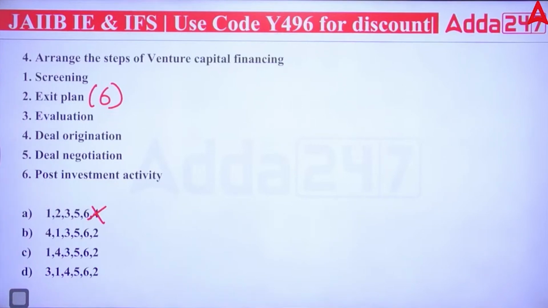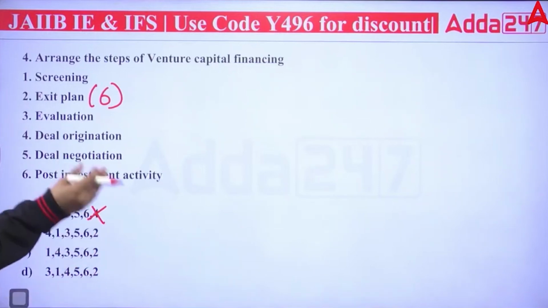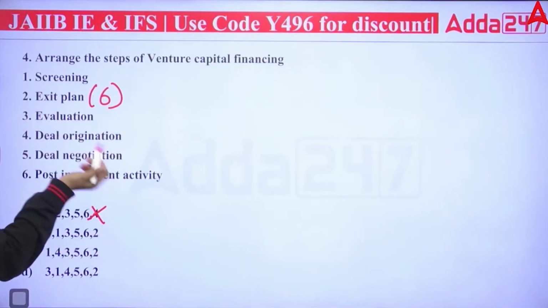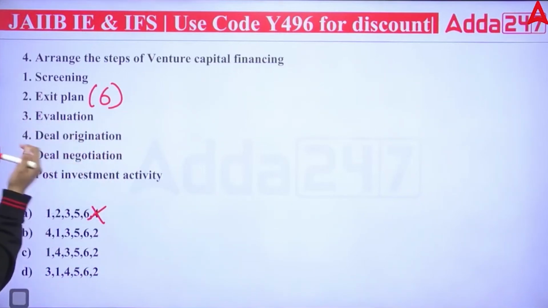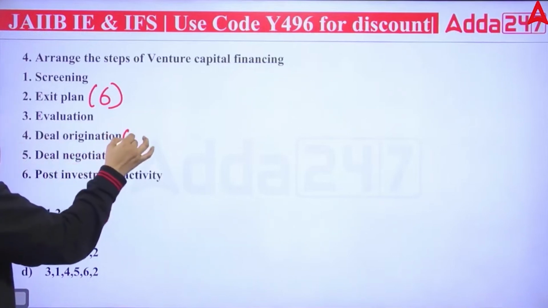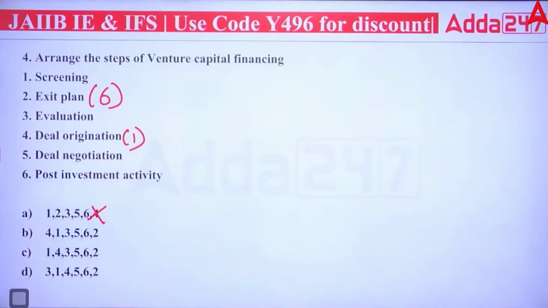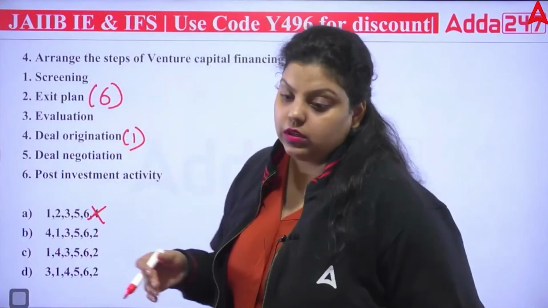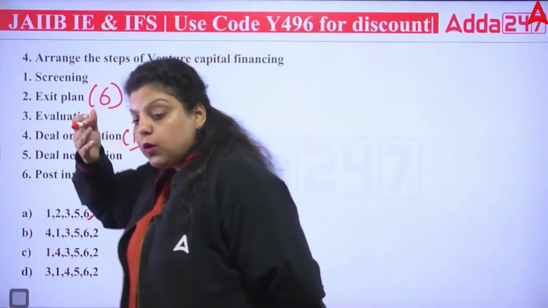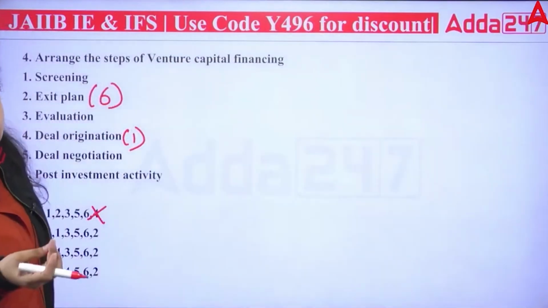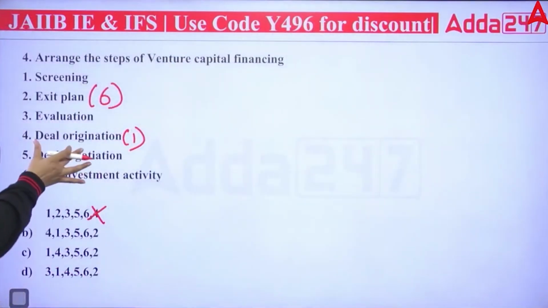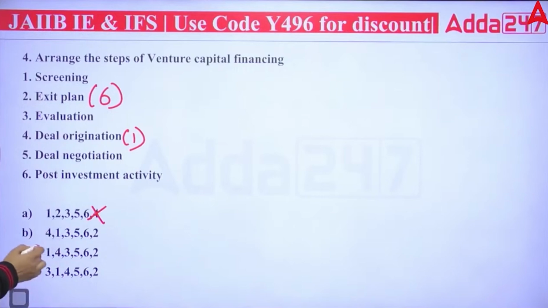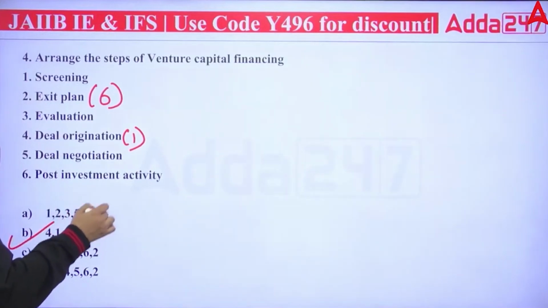Now the first one, let's calculate. Screening, no, you have to do something before screening. Evaluation, deal negotiation, post investment activity, no. So the first step will be deal origination. What you will screen, what you will evaluate, the post investment process, the deal negotiation, before all of these you have to have a deal, and the deal will come from deal origination. So the fourth will be first, and the fourth is first in the B option. So fourth, first, third, fifth, sixth and 2.